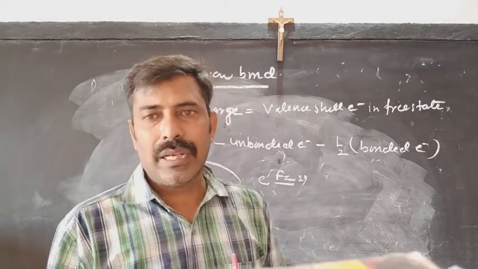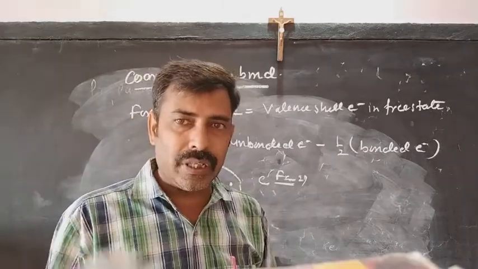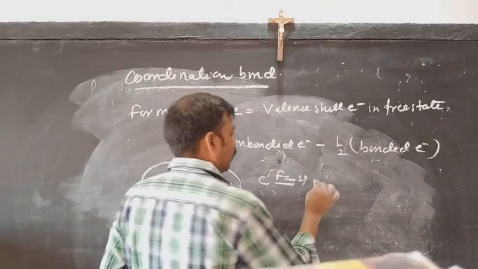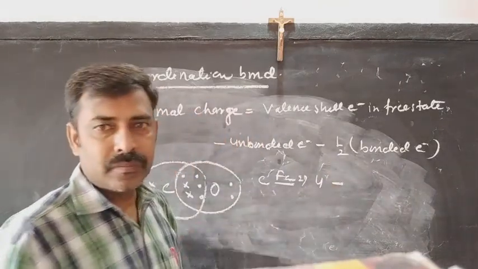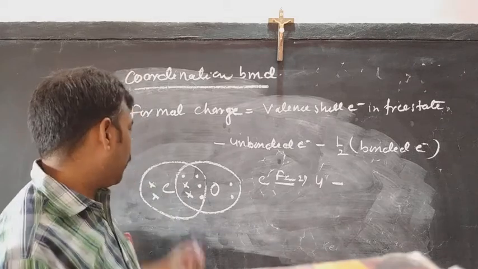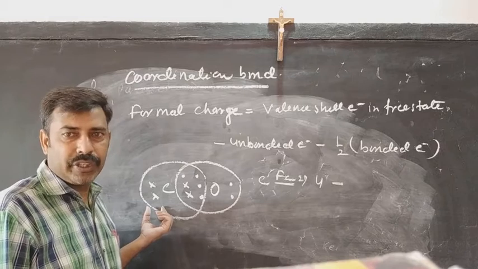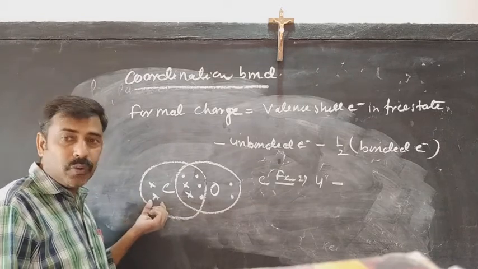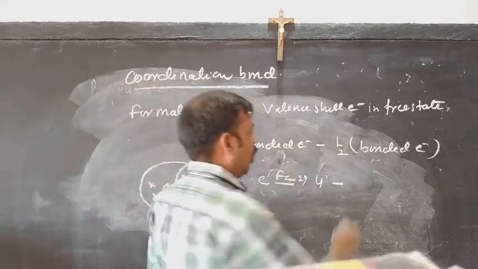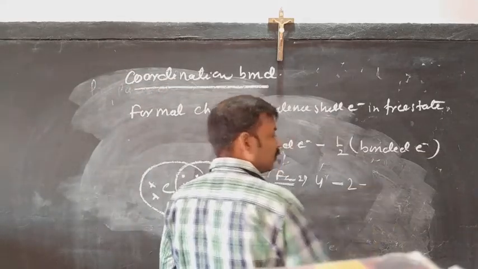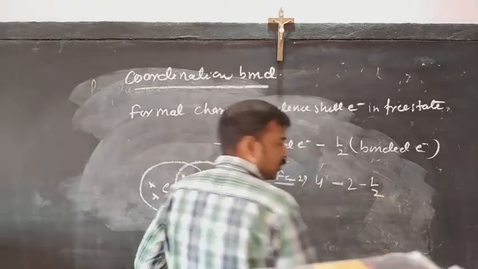The electronic configuration of carbon is 2, 4. That means 4 electrons in the valence shell when the system was free. And what is the number of unbonded electrons? When you see the electron dot structure, you will find that there are 2 unbonded electrons. Minus unbonded electrons, that is 2,